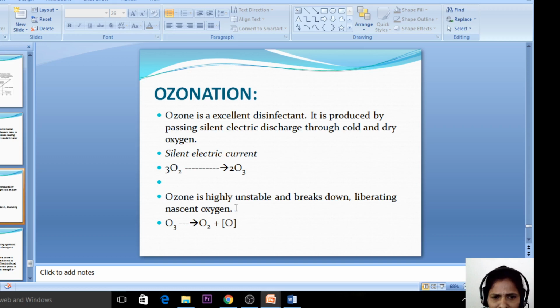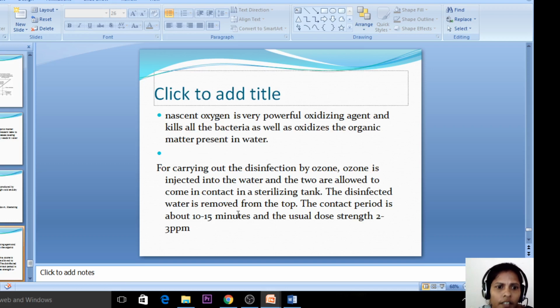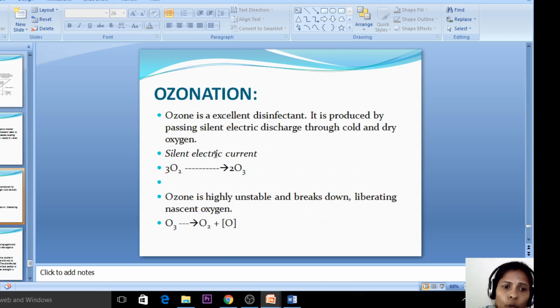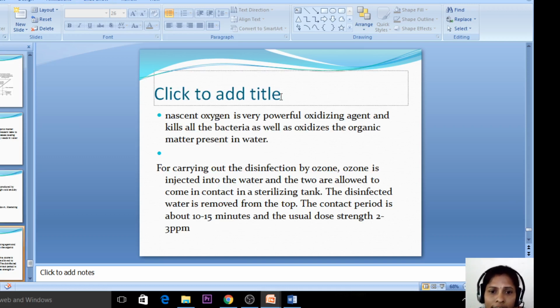Now ozone is highly unstable. Immediately it decomposes to oxygen and nascent oxygen. Nascent oxygen is a very powerful oxidizing agent and kills the bacteria as well as oxidizes the organic matter present in the water. So initially we prepare the ozone by passing the electrical discharge through cold and dry oxygen. This ozone is unstable and decomposes to oxygen and nascent oxygen. The purpose of nascent oxygen is to kill the bacteria and the organic matter in the water sample.